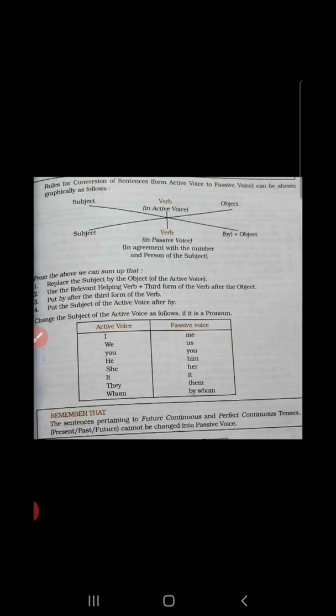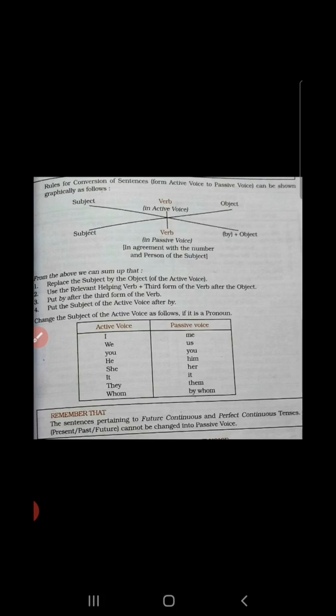Look at the diagram over here. The subject of the active voice goes into the place of the object of the passive voice, and the object of the active voice goes into the place of the subject in the passive voice, and the verb remains in the same place.